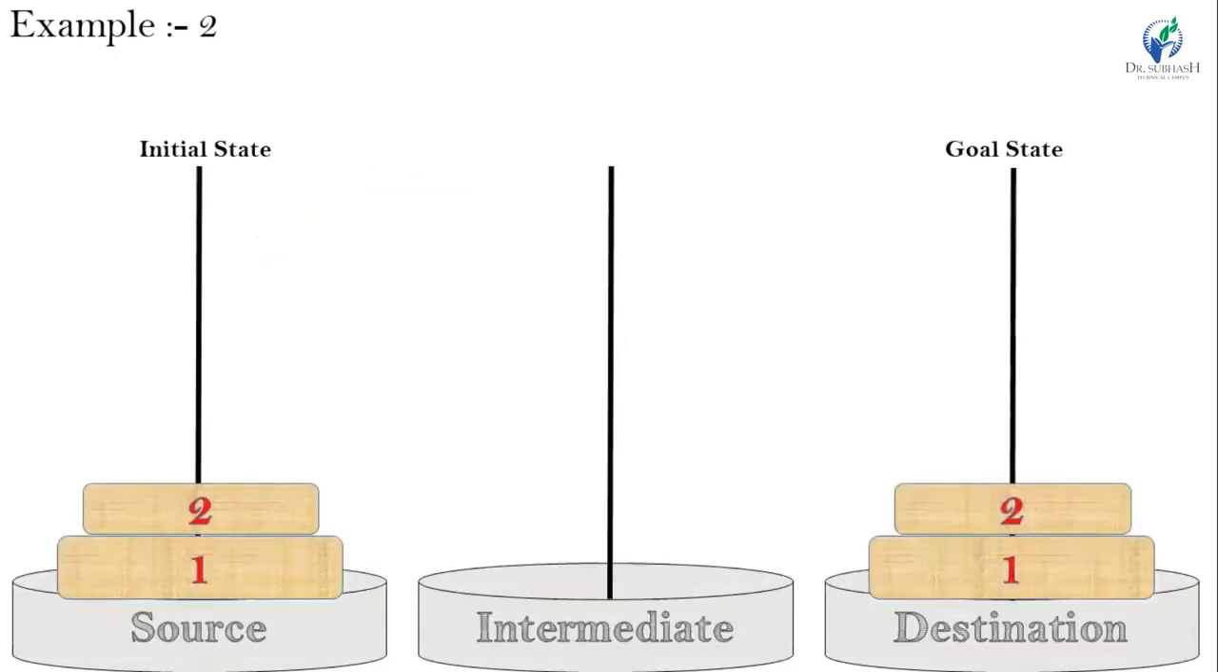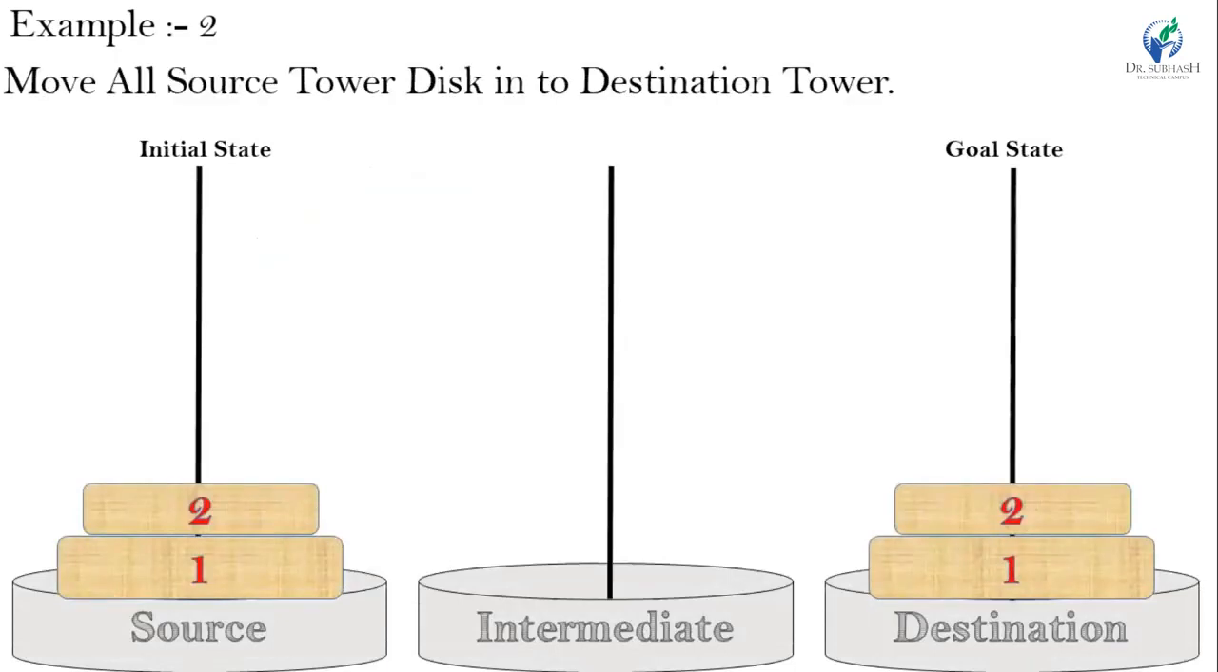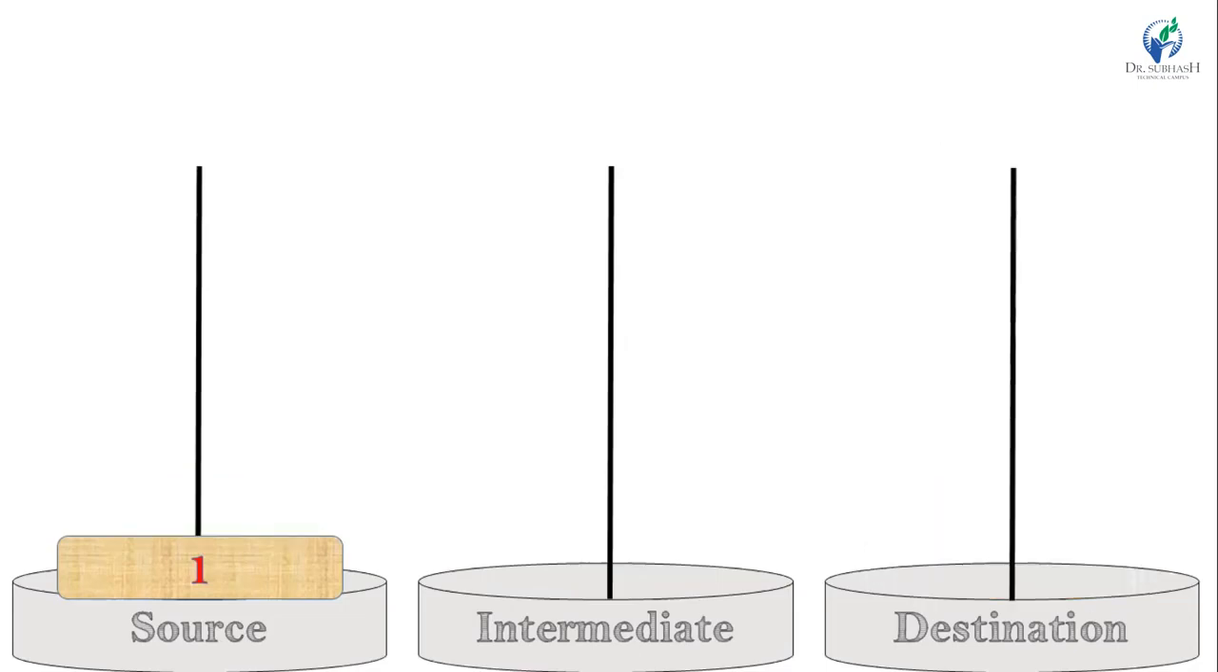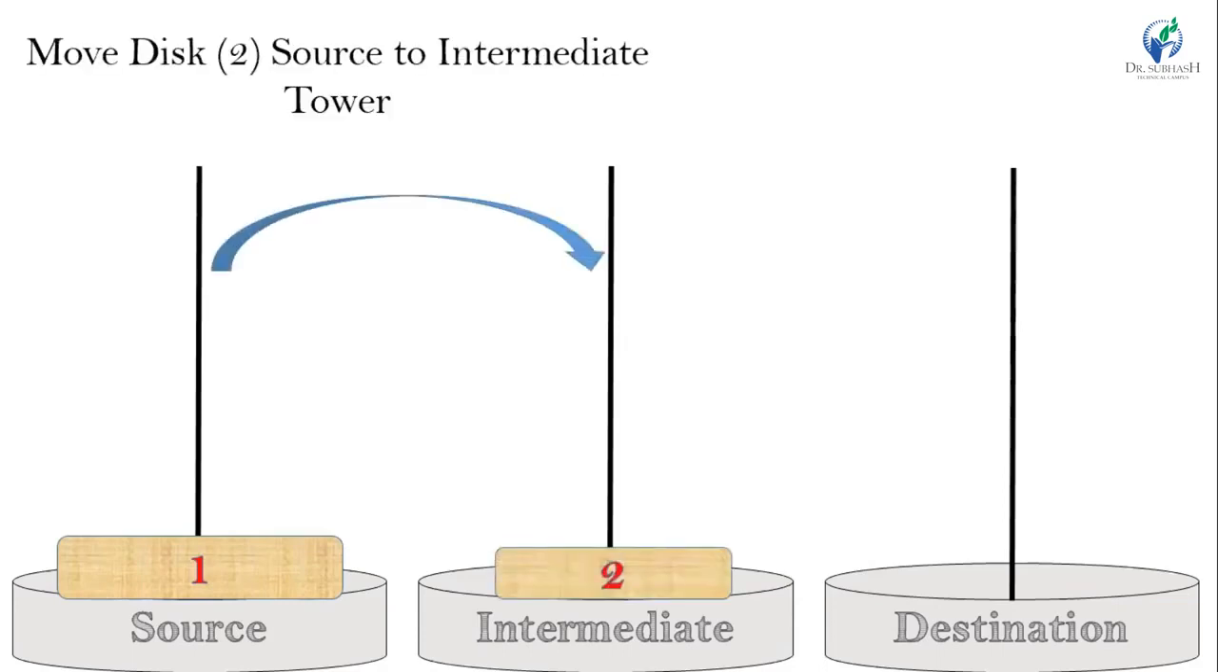In the second example, I have discussed a two disk problem. Means move all the source tower disks into the destination tower. In this example, the source tower is our initial state and the destination tower is our goal state. We also have an intermediate tower for help. For the solution of that problem, our first move is to move a disk from source to intermediate tower.